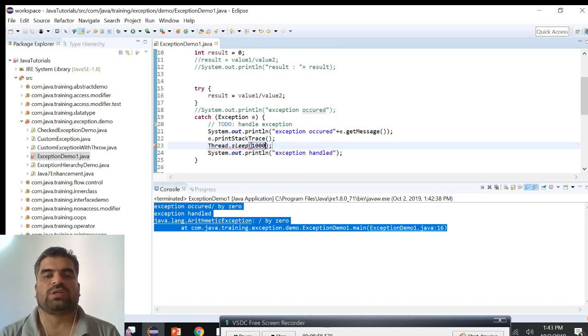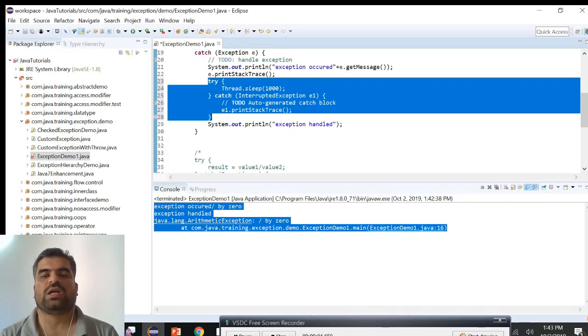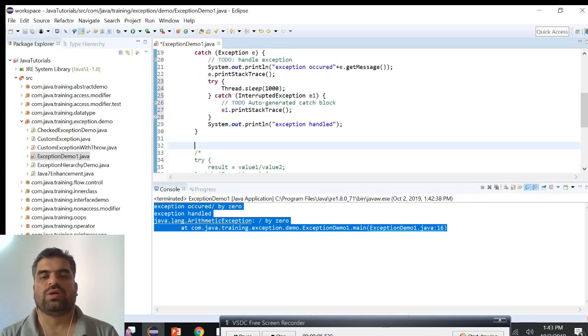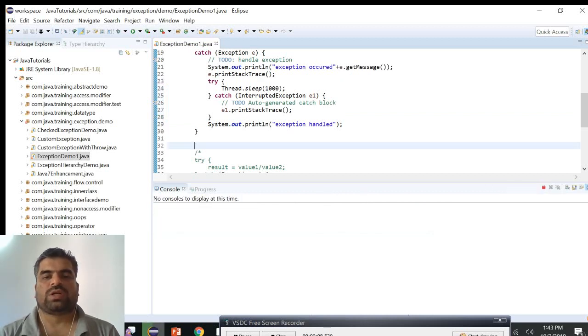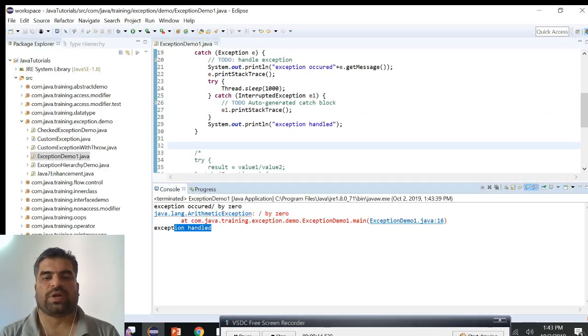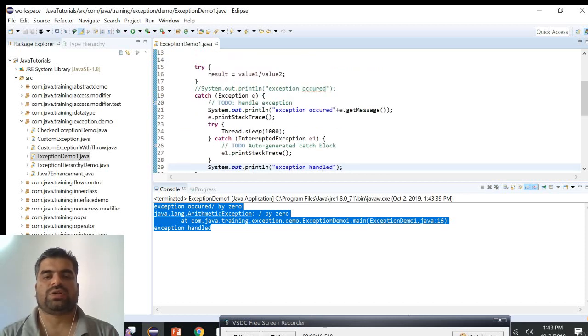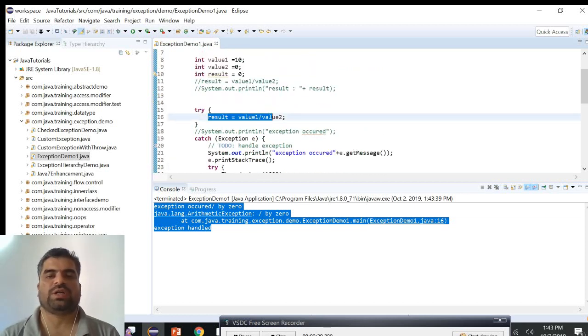Here it is complaining that we either have to throw or handle that, so we are handling it using try catch. Let's run this. We can see that it is properly printed, meaning we paused the thread, which caused the data to be pushed to the output stream.